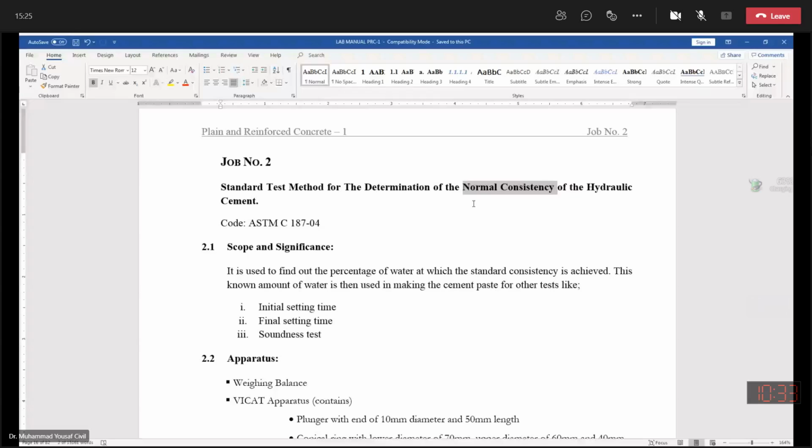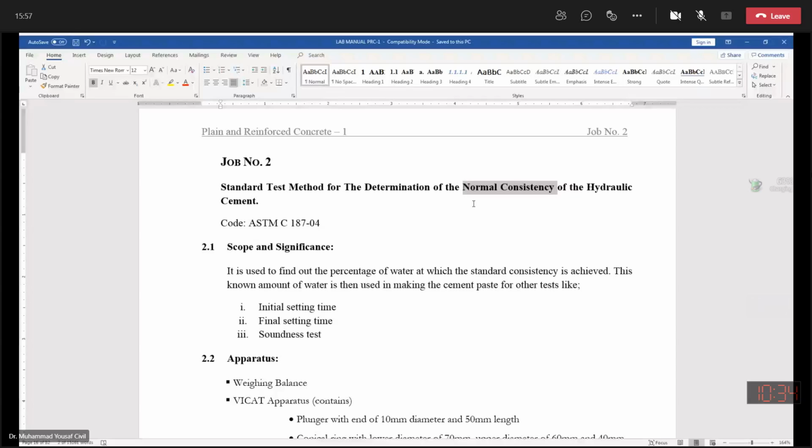So it measures the weight, the quantity of water, which is needed to produce a plastic cement paste when you thoroughly mix the water with the cement.